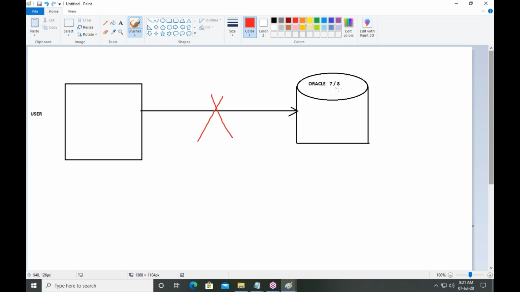Why? Because this is a web page. Remember guys, this is a web page, and it is a backend database server. So it does not have any features to support online data access, online data management system. So 7 and 8 both are known as standalone databases.